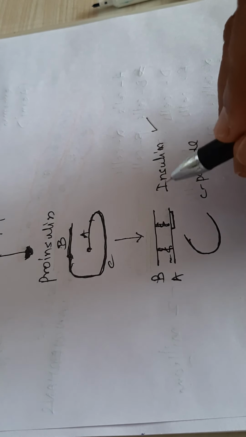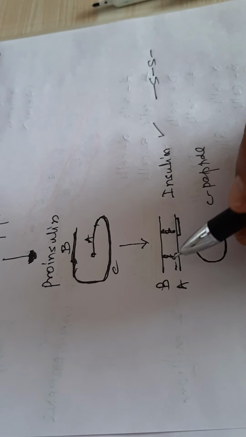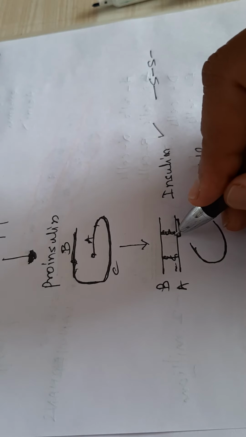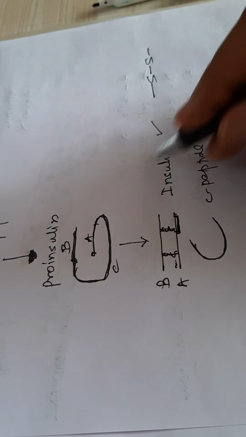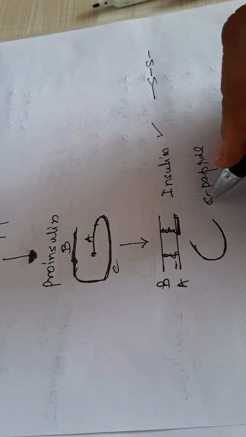A disulfide bridge is developed between these two chains, and there is also an intra-chain disulfide linkage. So this is the actual structure of insulin and the C peptide. Right?